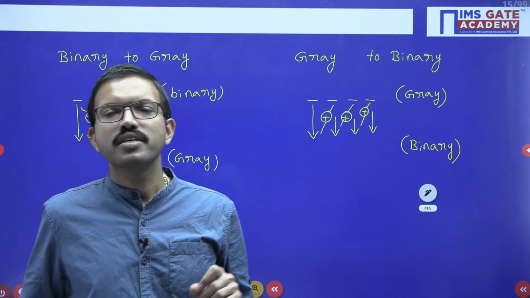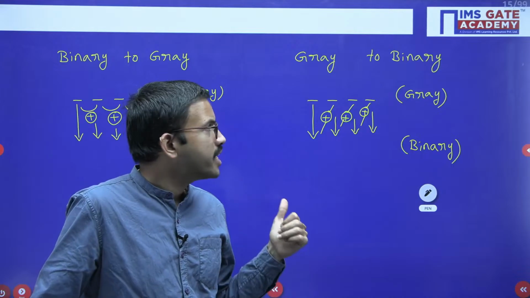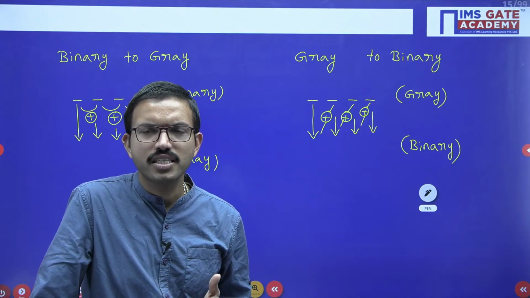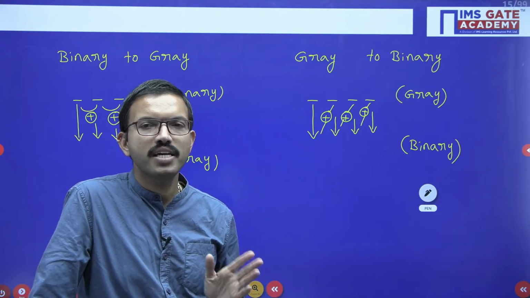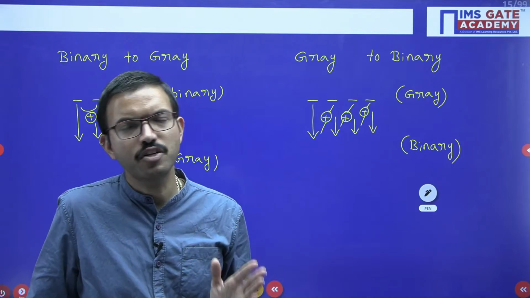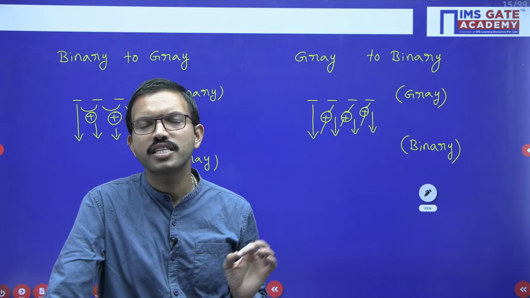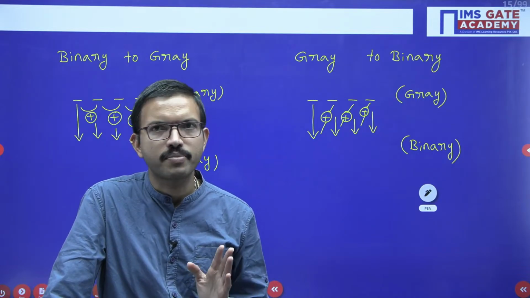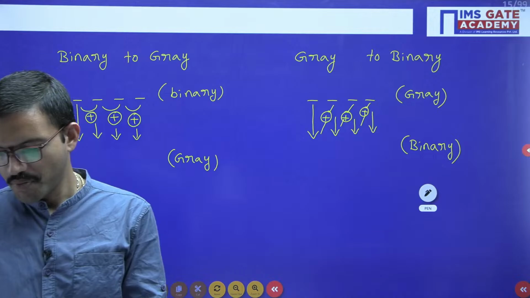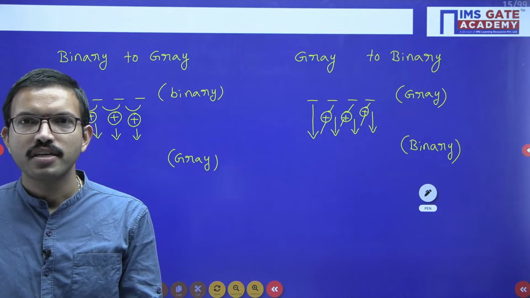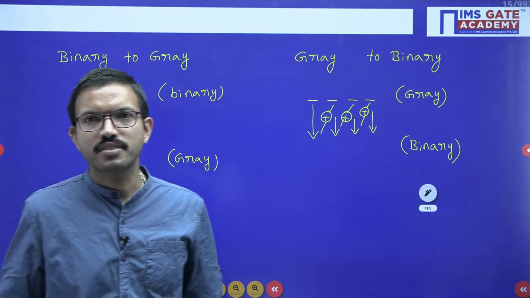Yes, Gautam. If you are from the EC branch, regarding this subject you will have a weightage of around 7 to 8 marks. Similarly, for instrumentation you will have 8 to 10 marks, whereas for computer science or electrical, the weightage of this subject is 4 to 5 marks. Yeah, for EC it will be 7 to 8 marks.